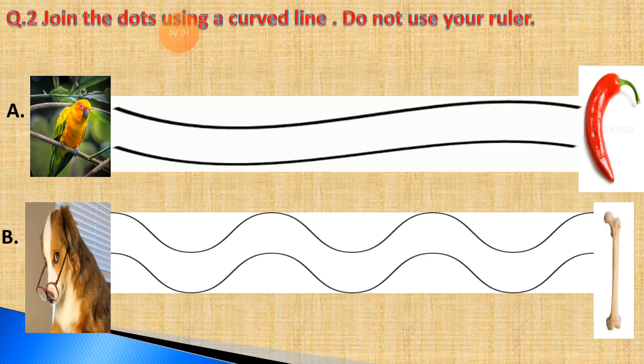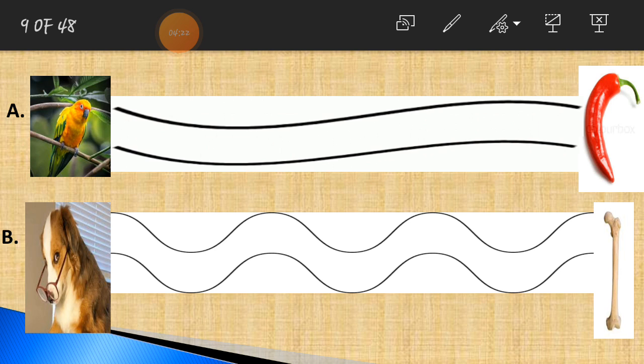You have to help the parrot reach the chili, because chili is a favorite food of the parrot. Here is the picture of the parrot and we have to reach it to the chili. So let's draw the line first. Now I am drawing the line and I will do my best.